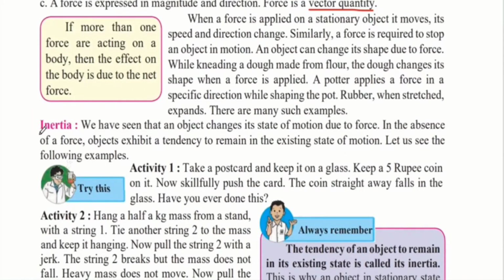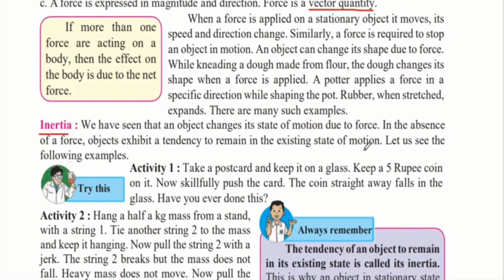Now we will study about inertia. We have seen that an object changes its state of motion due to force. But in the absence of a force, an object exhibits a tendency to remain in the existing state of motion. So what does this mean?